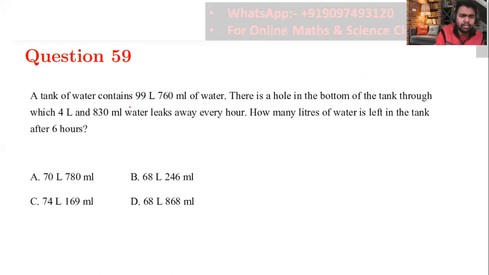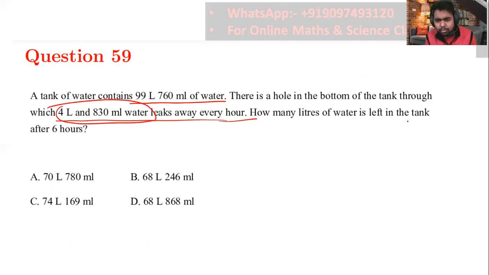A tank of water contains 99 liter and 760 ml. There is a hole in the bottom of the tank through which 4 liter 830 ml is drained every hour. So this much water is being drained out of that tank. How many liter of water would be left in the tank after 6 hours? So see how much water would be drained. You would just be multiplying.